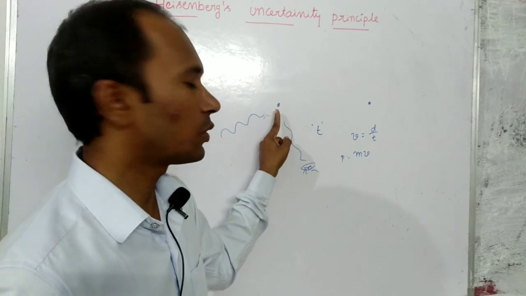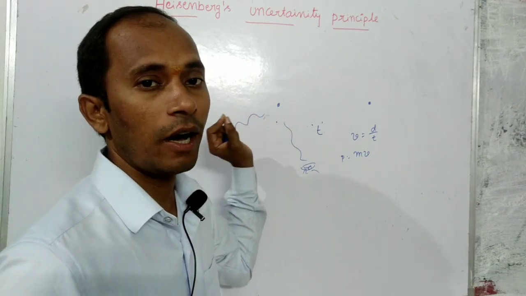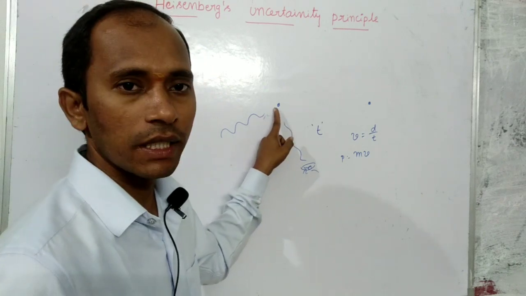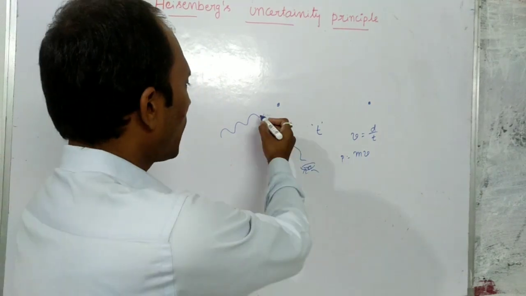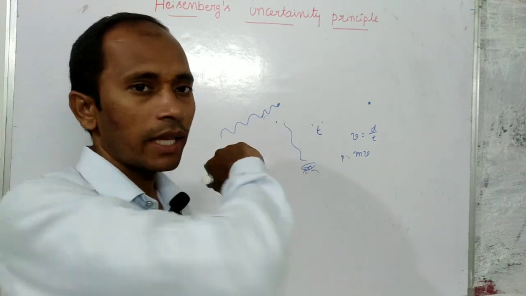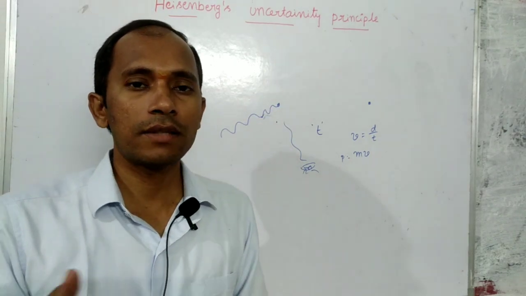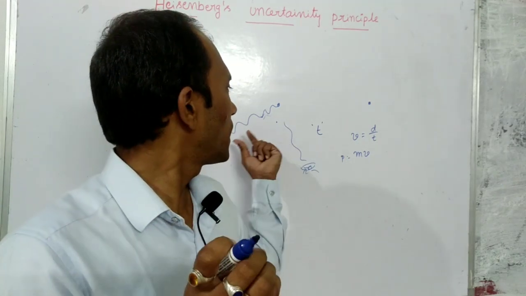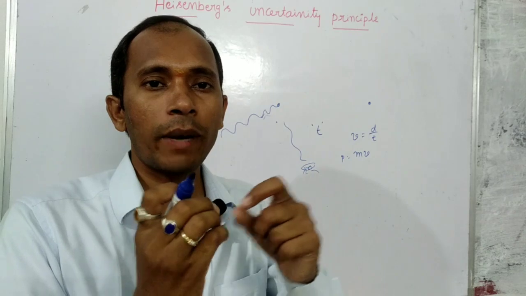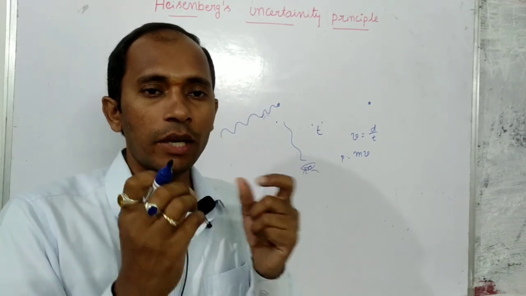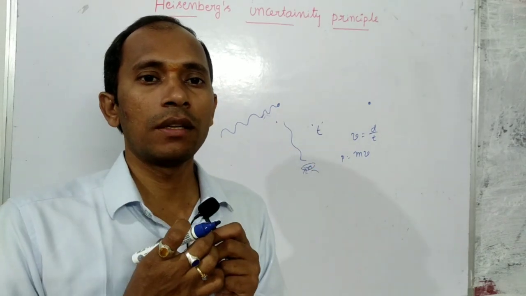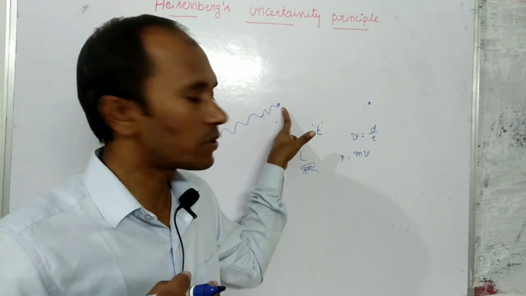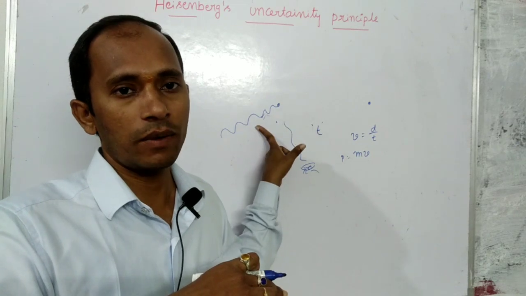First, if you want to identify the position of that electron, obviously a light wave should be incident on it. Whenever the light wave is incident on the electron, since its mass is very small, whenever it interacts with the electromagnetic radiation, that means the light wave, it takes that energy and immediately starts moving. That means it is disturbed by the light waves.